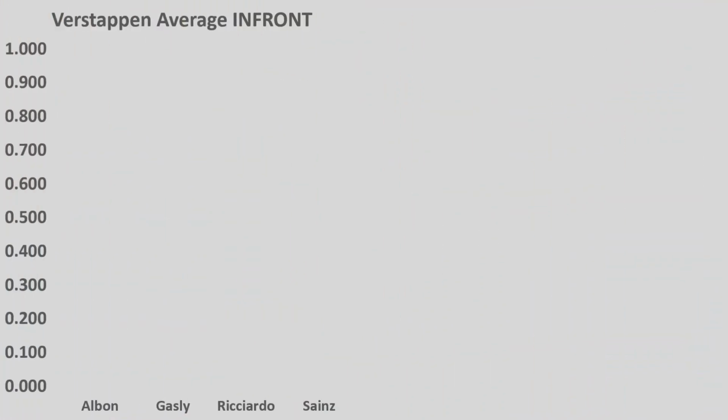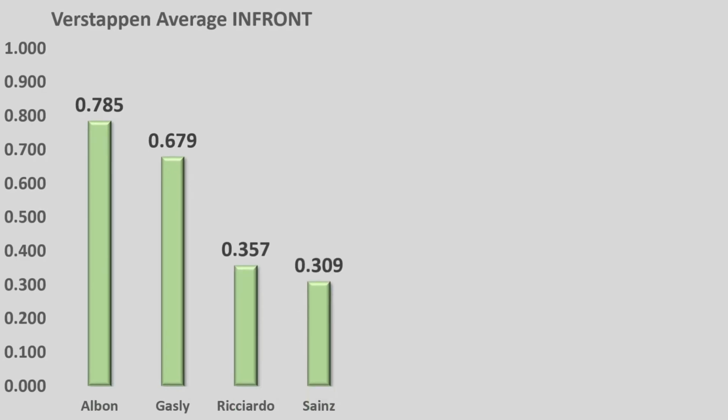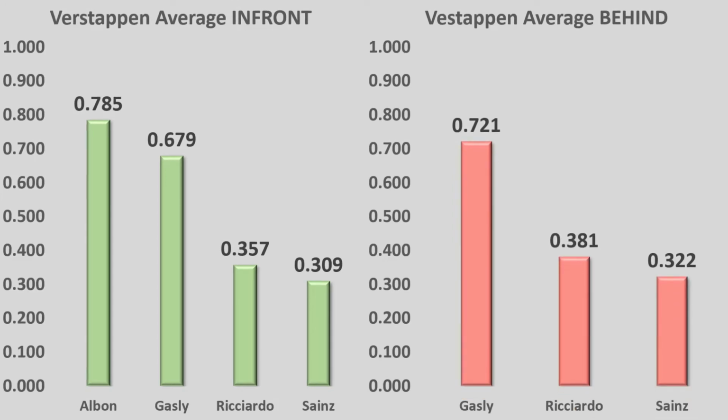How has he performed against all of his teammates so far in his short career in Formula 1? Verstappen's average in front of his teammates: 7 tenths for Albon, just under 7 tenths for Gasly, 3.5 tenths for Ricciardo, and 3 tenths for Sainz. And then his average behind those teammates: 7 tenths for Gasly, 4 tenths for Ricciardo, and 3 tenths for Sainz, and Albon has never outqualified Verstappen.